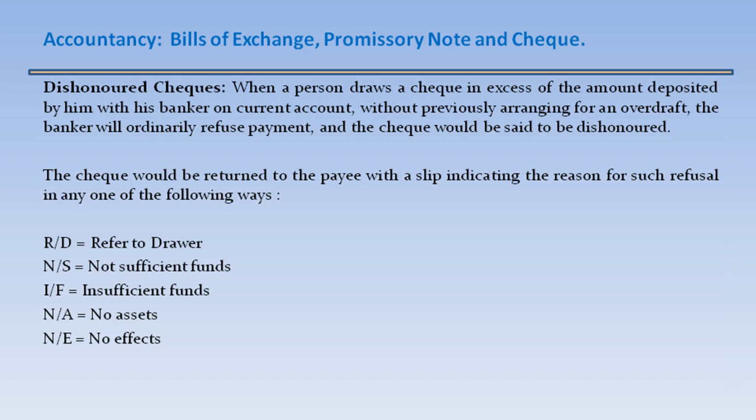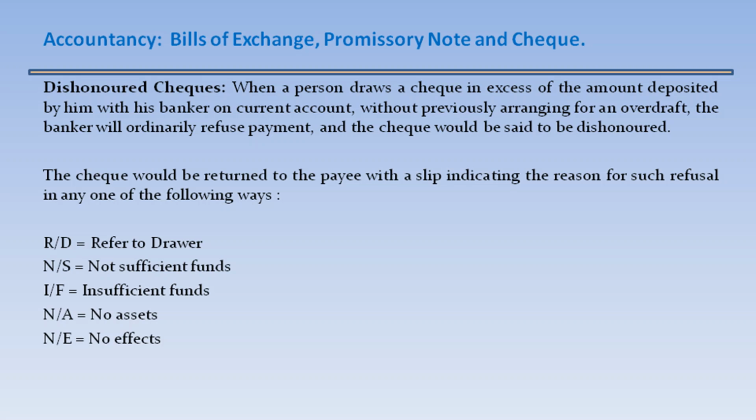Dishonored checks. When a person draws a check in excess of the amount deposited by him with his banker on current account without previously arranging for an overdraft, the banker will ordinarily refuse payment and the check would be said to be dishonored. The check would be returned to the payee with a slip indicating the reason for such refusal in any one of the following ways. RD, referred to drawer. NS, not sufficient funds. IF, insufficient funds. NA, no assets.